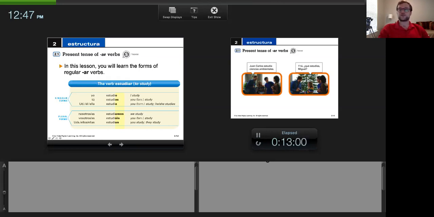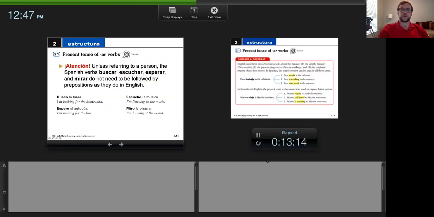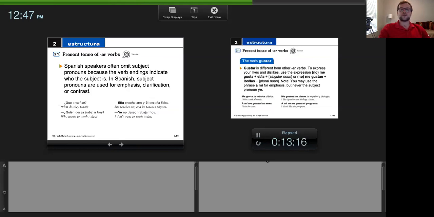Estudiamos. If you say estudiamos, there's no confusion because you're saying we study. You can say nosotros estudiamos, but it's also included in the conjugation. The subject pronoun is included in the ending, in the conjugation. Muy bien. So all that to say that clarification can be needed, but in Spanish, subject pronouns are often used for emphasis, okay?